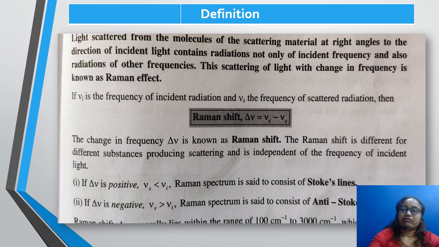Raman shift lies within the range 100 per centimeter to 3000 per centimeter, which lies in the far infrared and near infrared region of the electromagnetic spectrum.